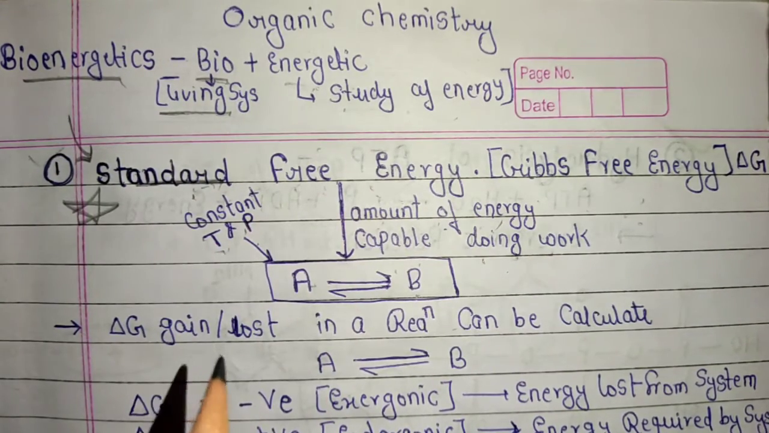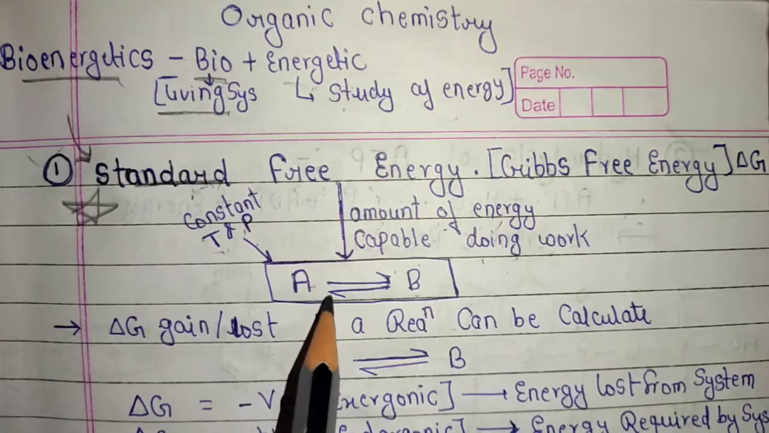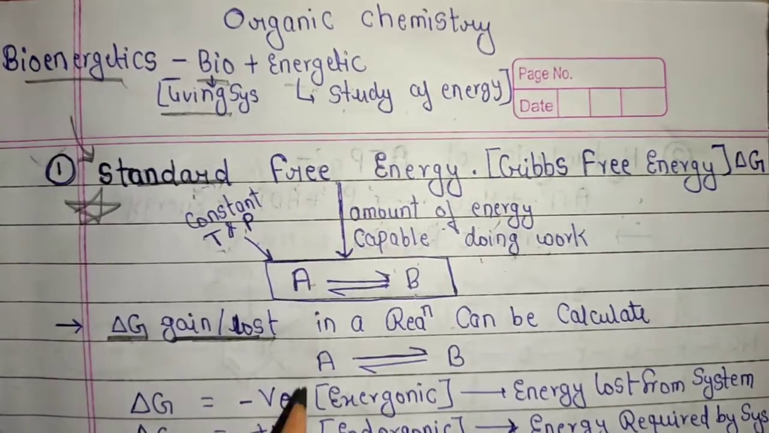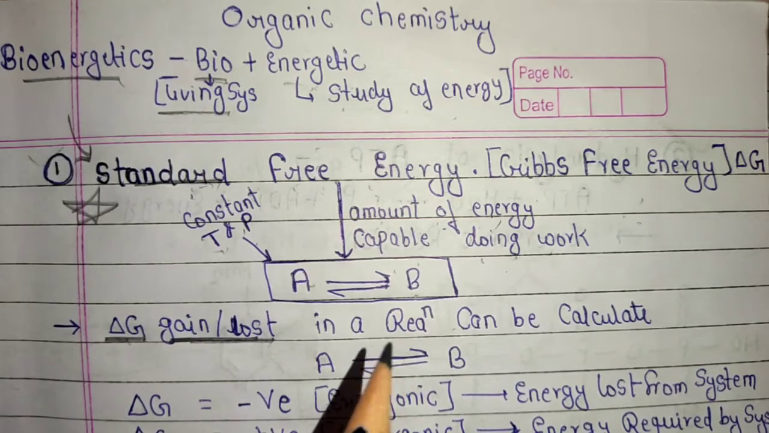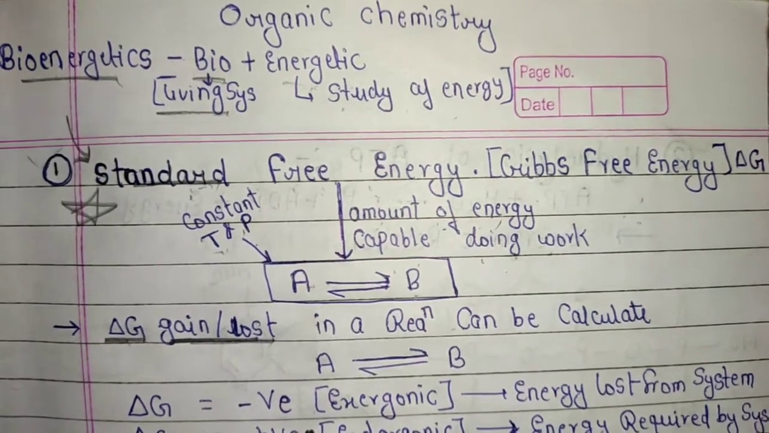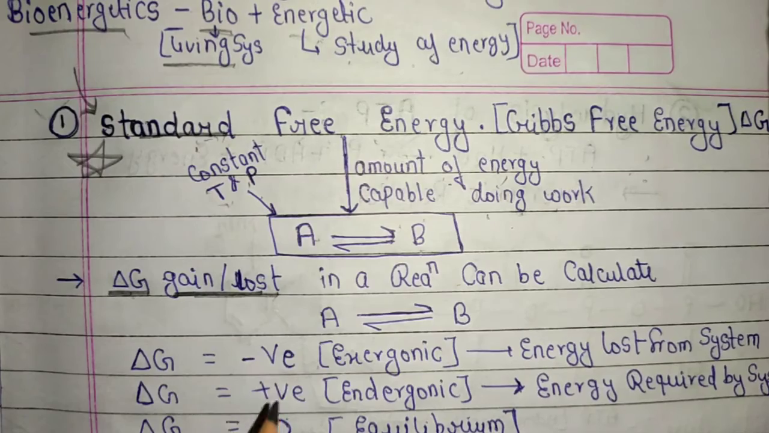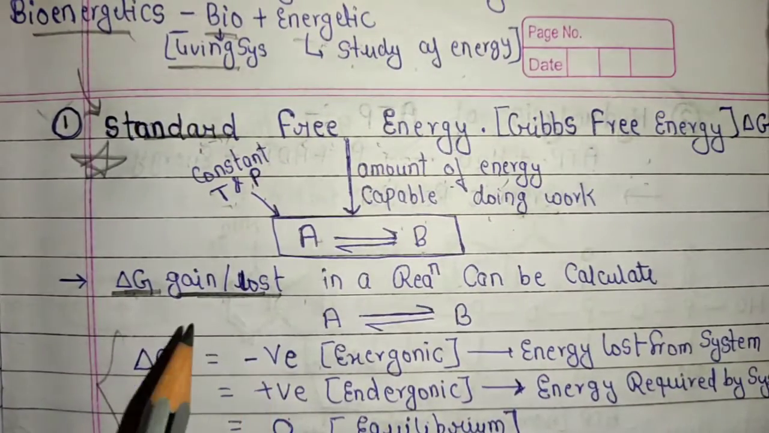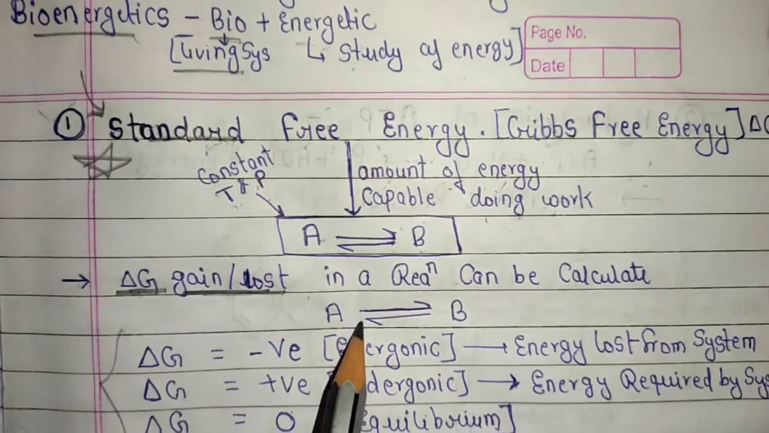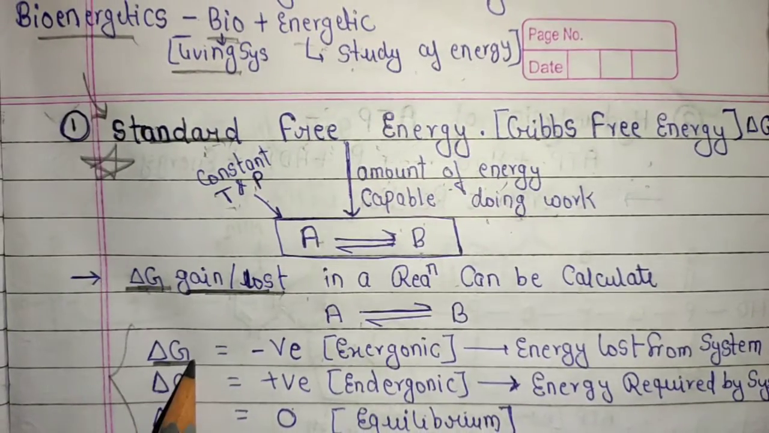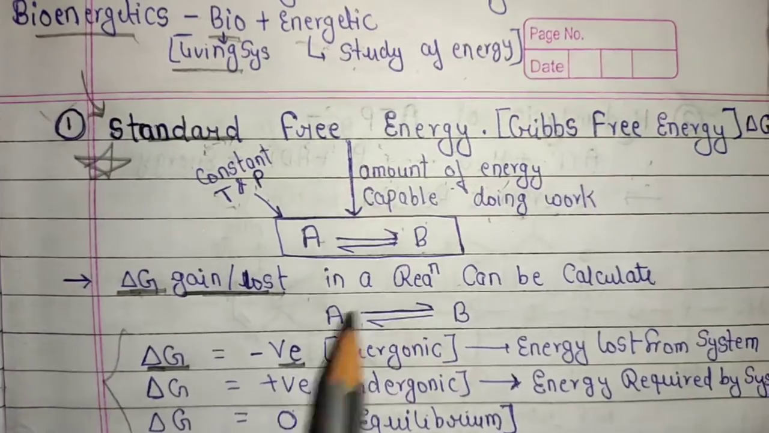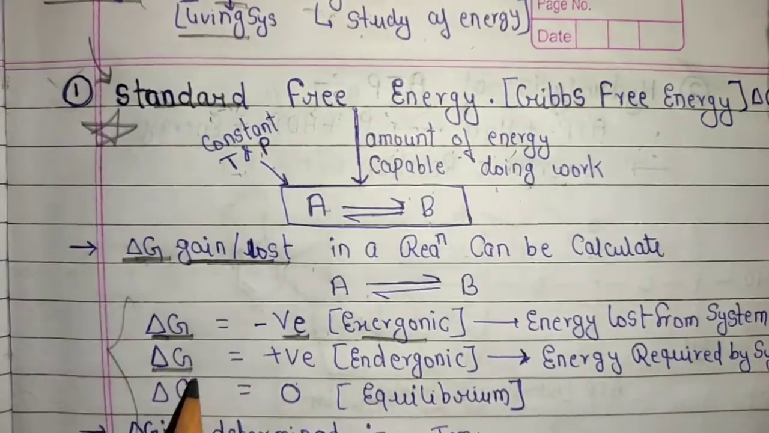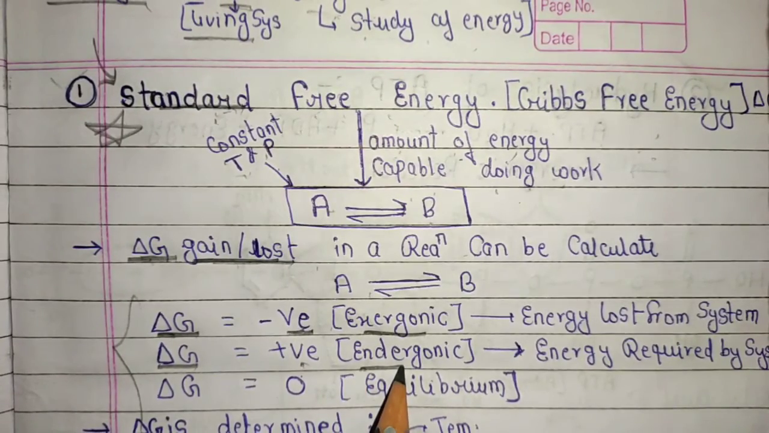The Gibbs free energy gain or loss, represented by del G, in a chemical reaction can be calculated. When del G, the Gibbs free energy, is negative, then the reaction is known as exergonic, and if del G is positive, then the reaction is known as endergonic.